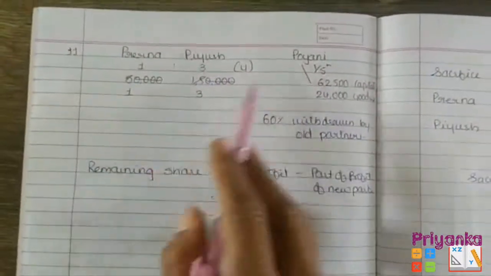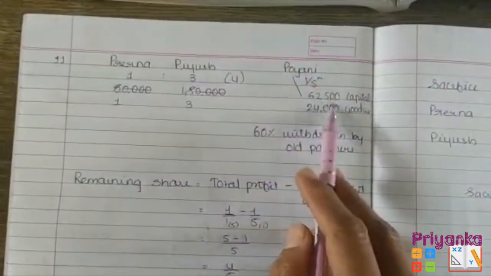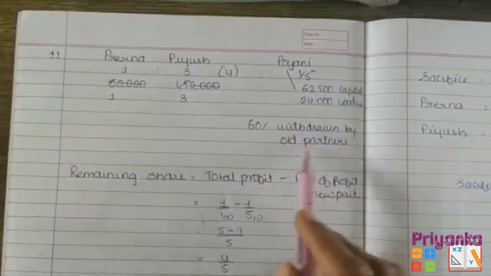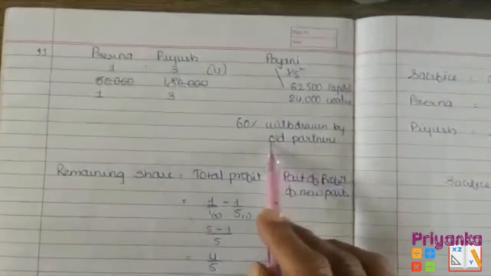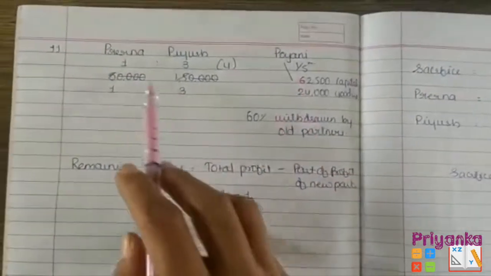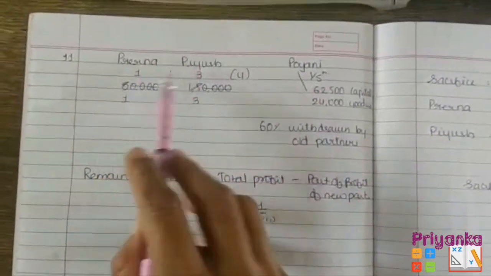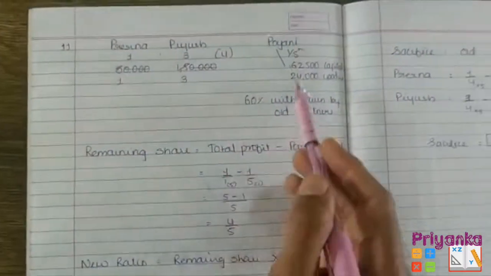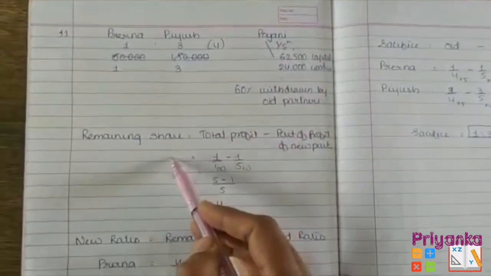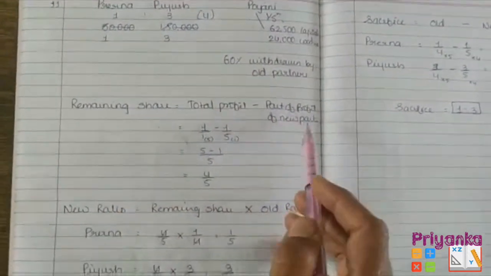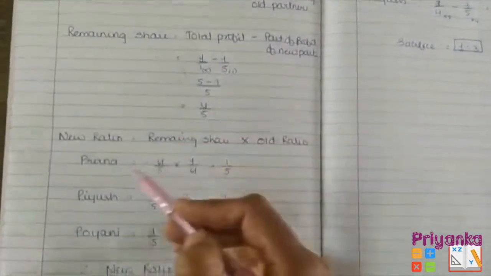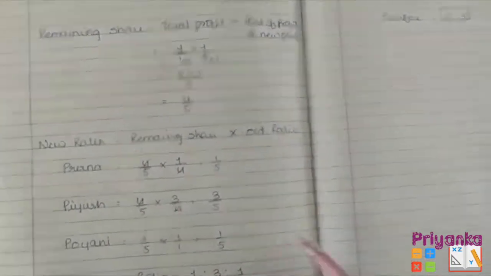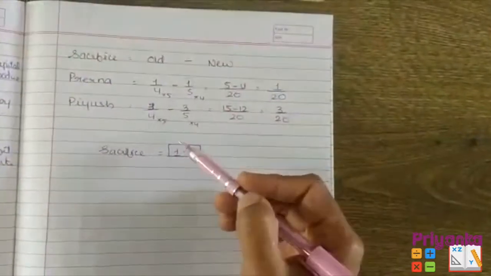Here I removed the ratio, then what the new partner is coming with, what share of profit he is getting, and that 60% will be withdrawn by the old partners. That would be done later, but first we'll find out what sacrifice has been made. And to find the sacrifice, we need the new ratio of all three partners. So as per the information, the formula is: remaining share is equal to total profit minus part of profit. Here I got the information. Then I found the new ratio, 1:3:1, and the sacrifice ratio is 1:3.